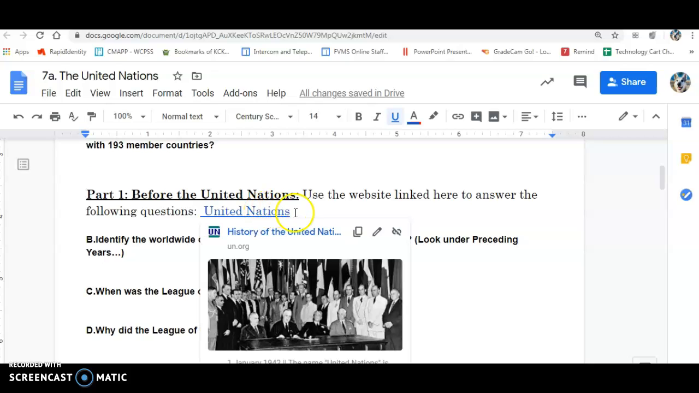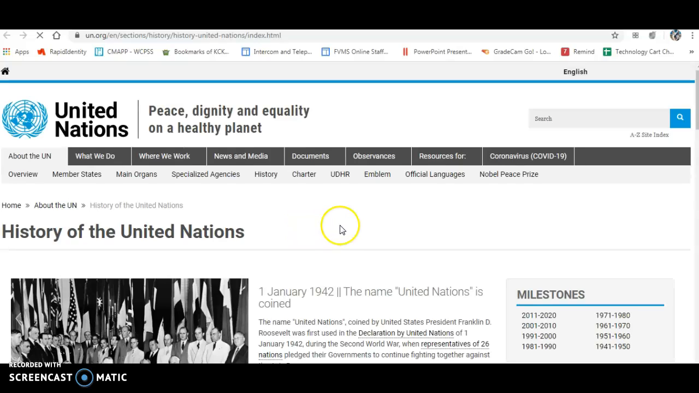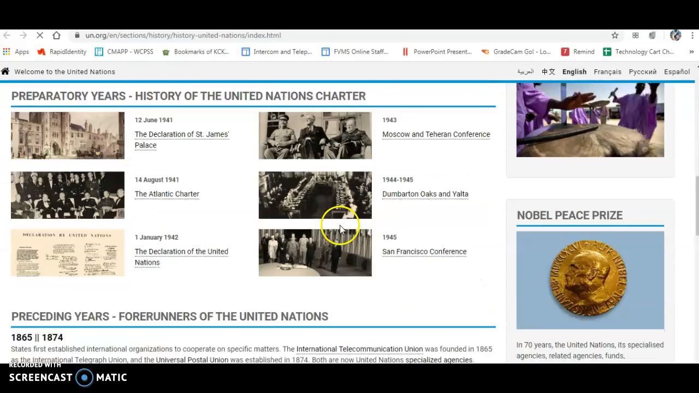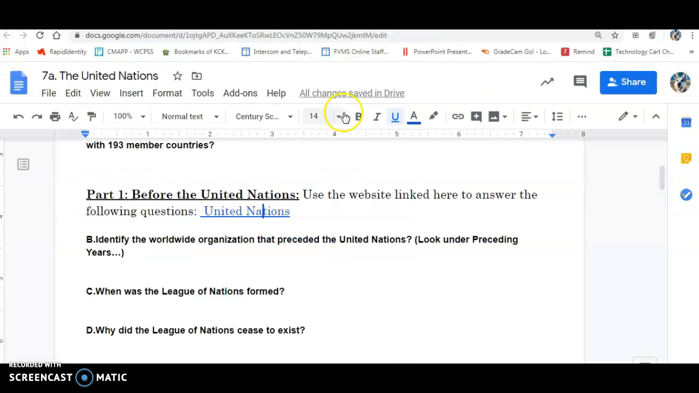So if I click here and click on History of the United Nations, it'll bring up the website, take me directly to the history part. From here, you're going to scroll down to the part where it talks about preceding years. That's going to help you with Part 1.